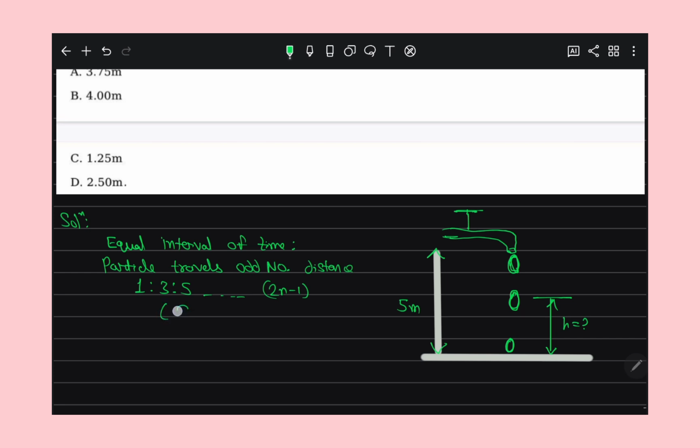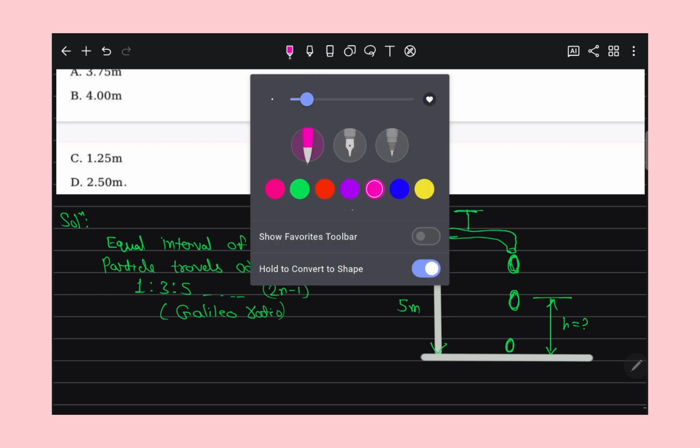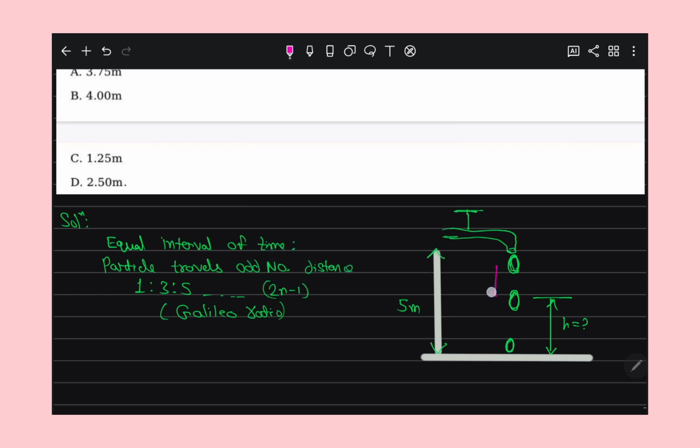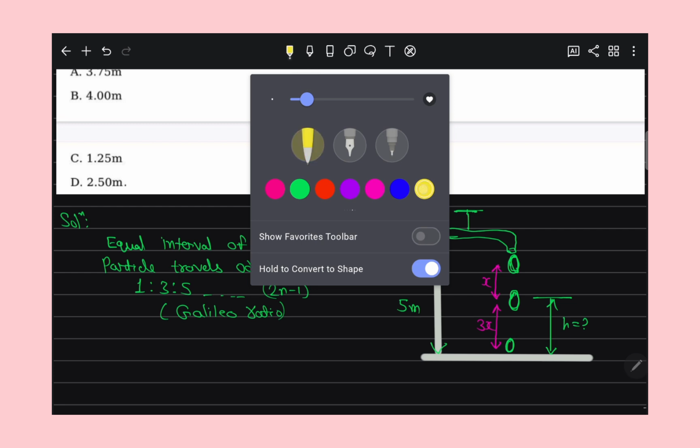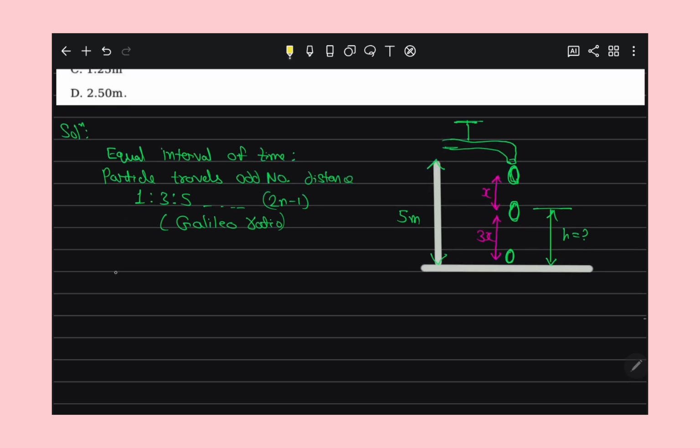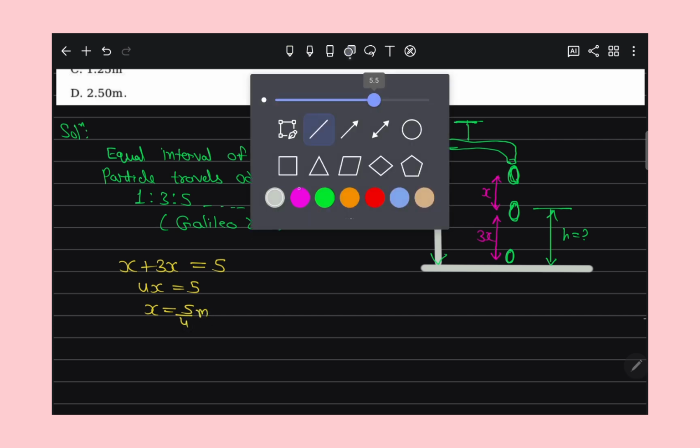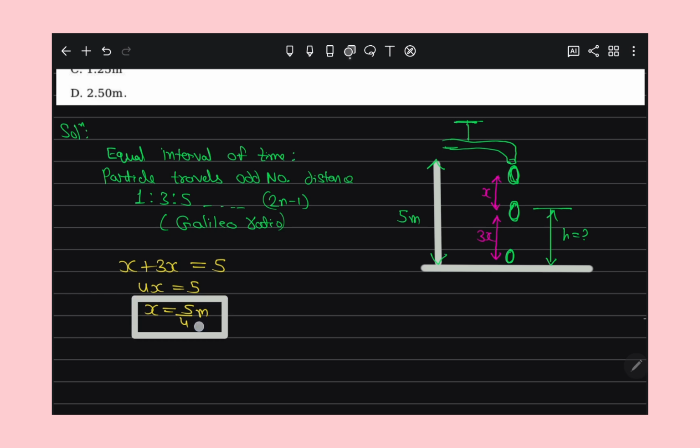This we also say the Galileo ratio, right? So let this distance be x, this distance is 3x, right? So see this, total distance means x plus 3x is equal to 5 meter. So 4x is equal to 5, means x is equal to 5 by 4 meter. Understand?